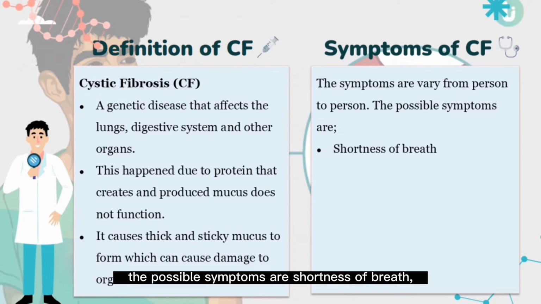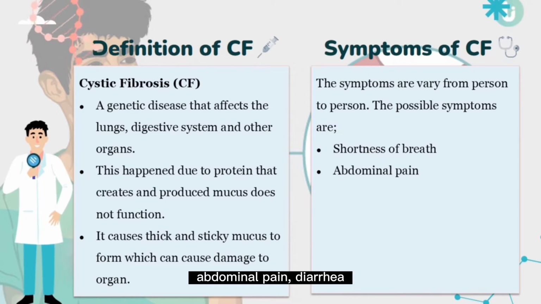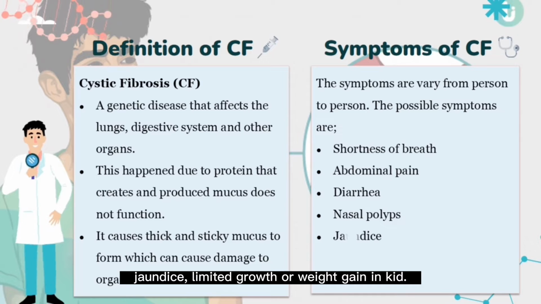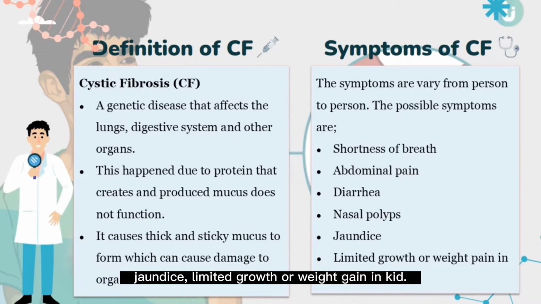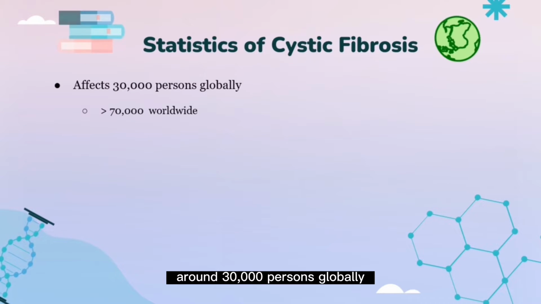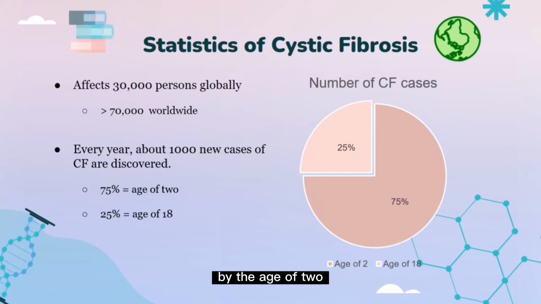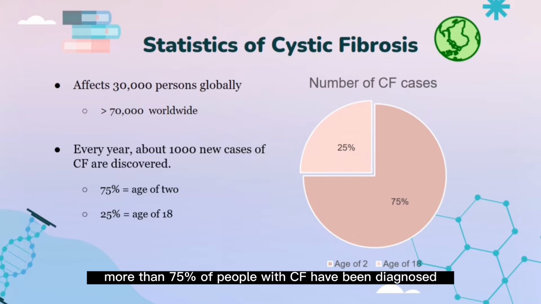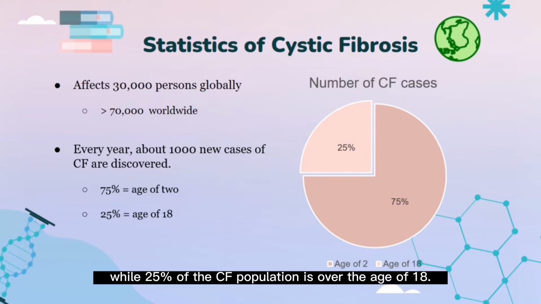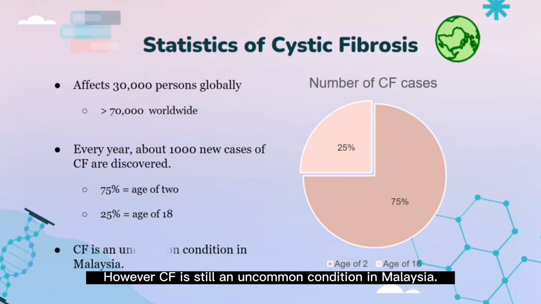The possible symptoms are shortness of breath, abdominal pain, diarrhea, nasal polyps, jaundice, and limited growth or weight gain in kids. CF affects around 30,000 persons in the United States, which is more than 70,000 worldwide. From the statistics, by the age of 2, more than 75% of people with CF have been diagnosed, while 25% of the CF population is over the age of 18. However, CF is still an uncommon condition in Malaysia.